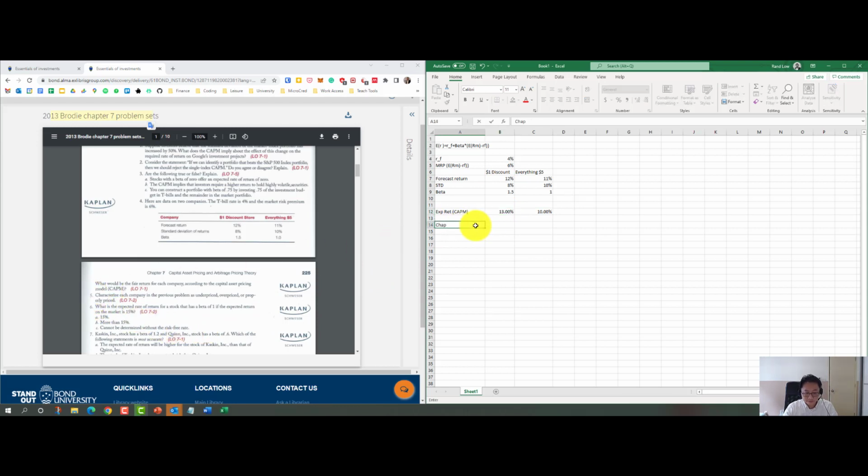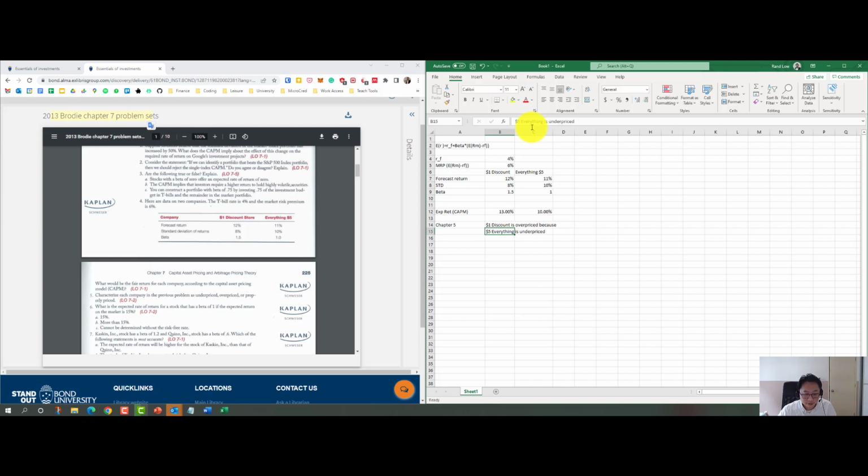So, dollar discount store is overpriced. Why is this the case?